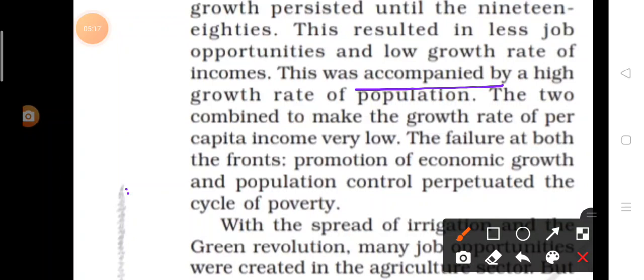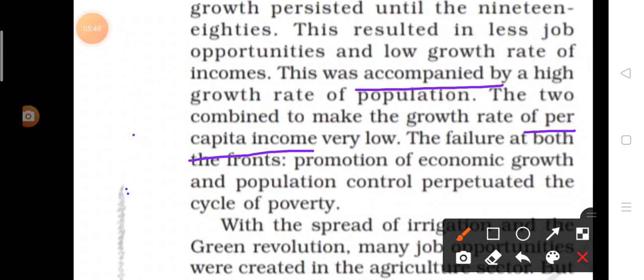You know what per capita income is? Here capita means person, per capita income means per person income. Actually, per capita income is the average income earned per person in a given area in a specified year. Means in a specified year, the average income earned by a person, it is per capita income.